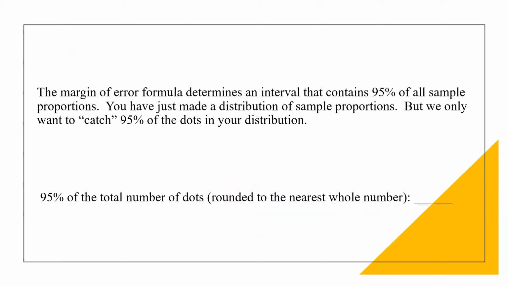The margin of error formula determines an interval that contains 95% of all sample proportions. You have just made a distribution of sample proportions, but we only want to catch 95% of the dots in your distribution. So 95% of the total number of dots, rounded to the nearest whole number. Because I have a total of 40 dots, 95% of the 40 dots would be 38 dots that I want to catch or capture from my distribution.